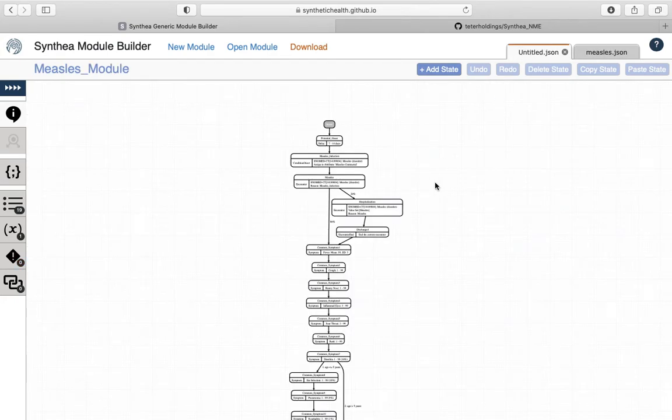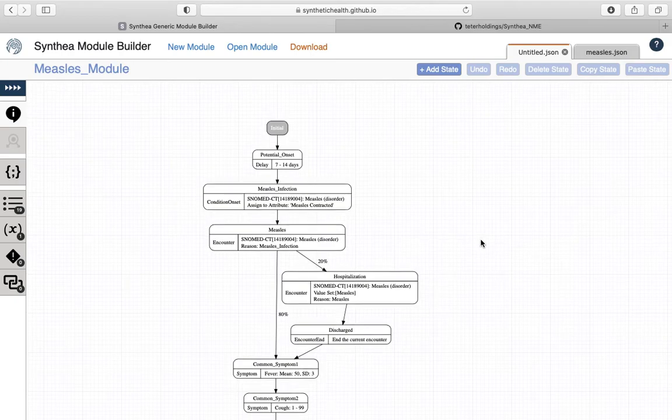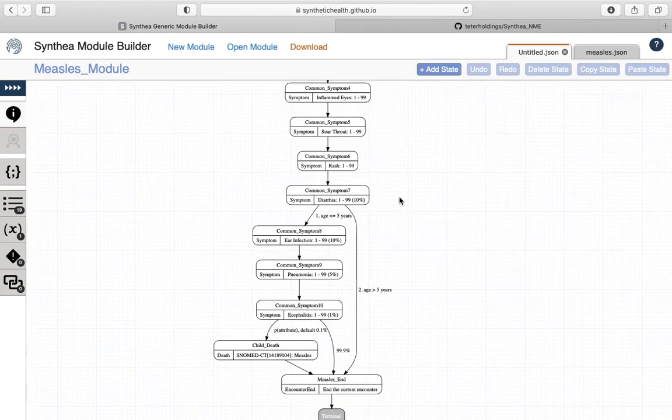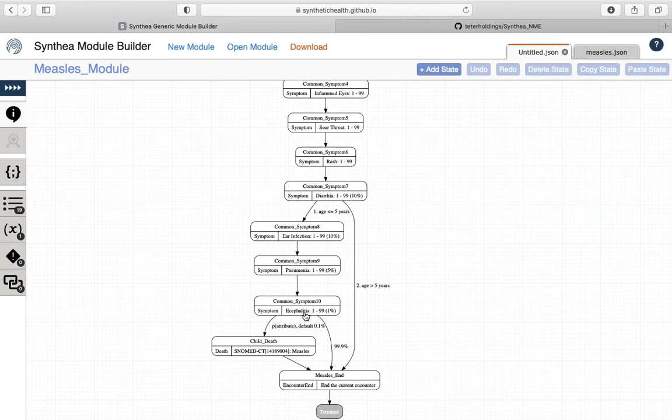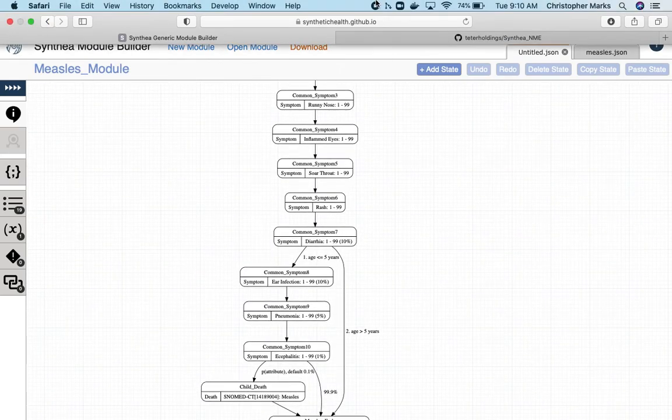The measles infection submodule flows through a straightforward measles infection workflow that includes a 20% hospitalization rate and a 0.1% child death rate, which is in accordance with the statistics collected by the Center for Disease Control.